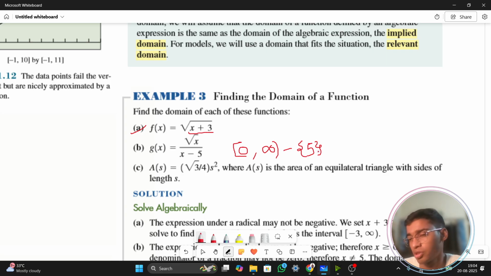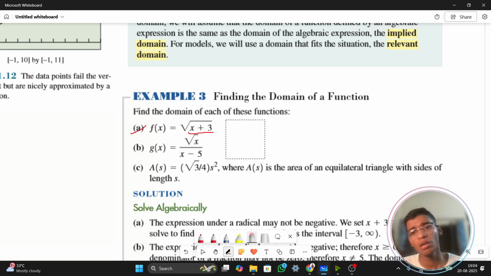So one method is this, with square brackets. That means you are actually including 0 to infinity, excluding the value of 5. This is the simplest method. This is not the simplest method, but you will come across it later. And another method to show is that x is greater than equals to 0, but x is not equals to 5.